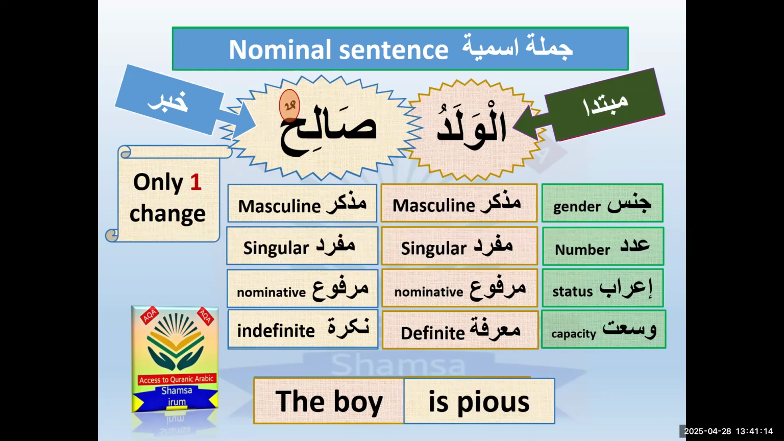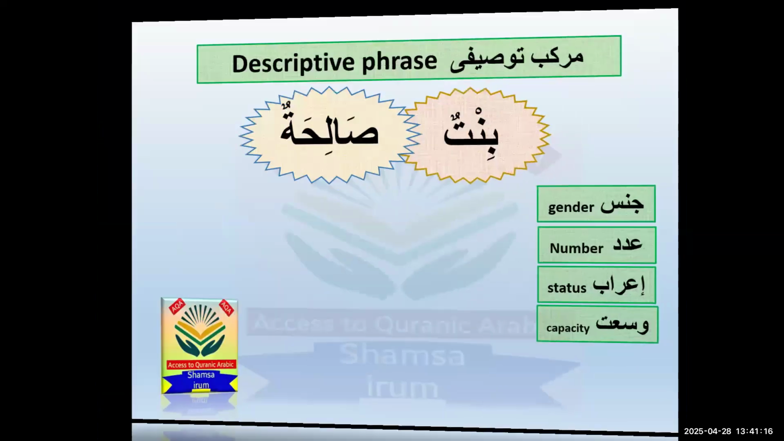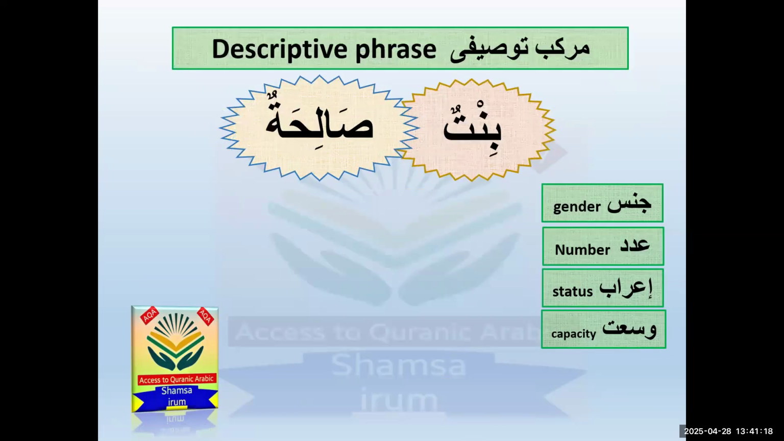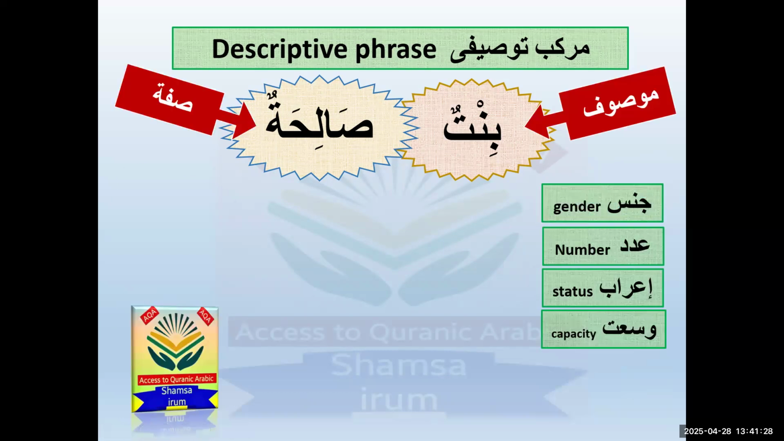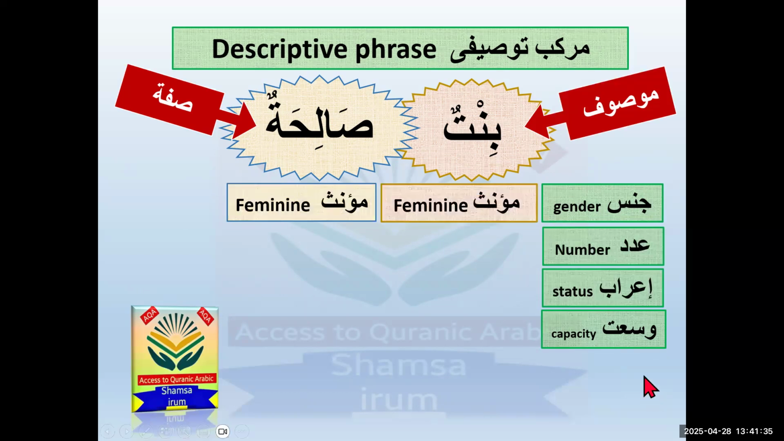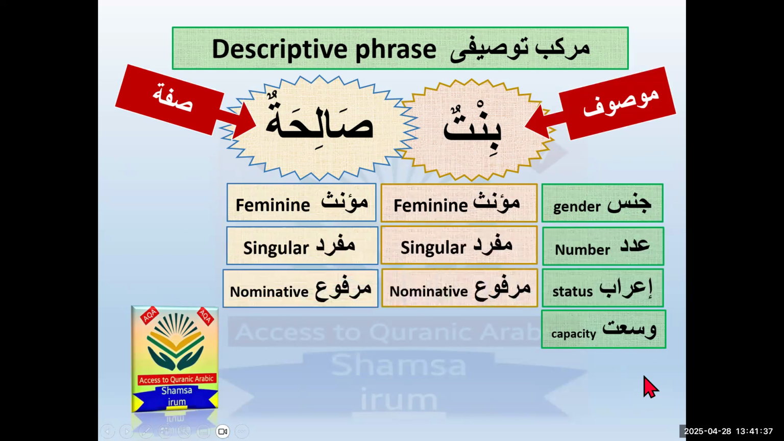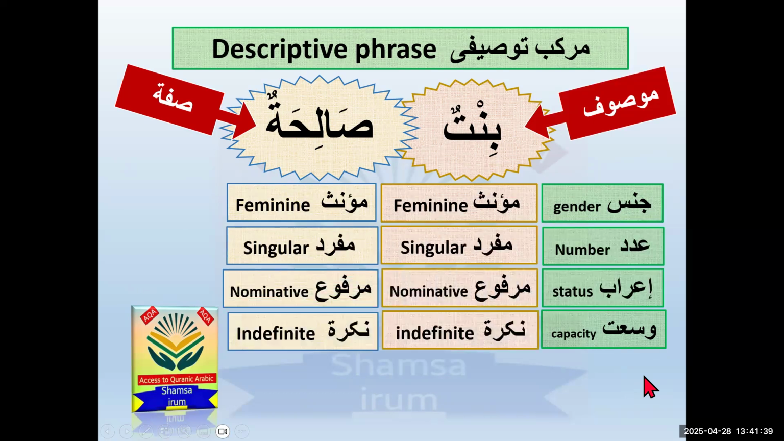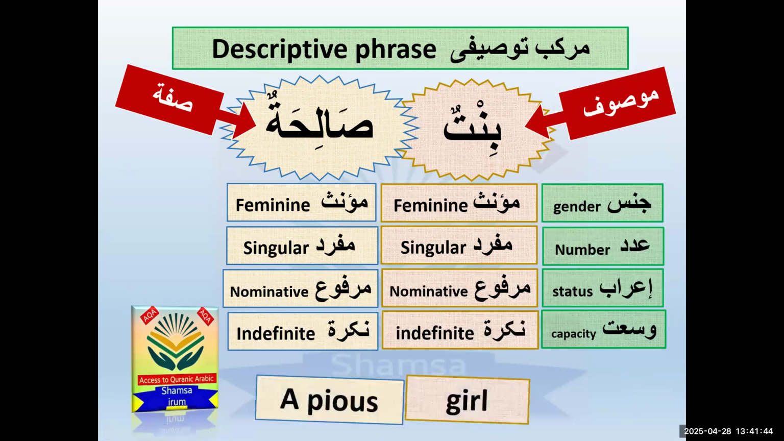All right, I will give you one more example, for the indefinite descriptive phrase. Look, they both are indefinite. The first part, bintun, is mausuf and salihatun is sifa. Let's check all the qualities: are they equal with each other? Yes. According to gender, they both are feminine, they both are singular, they both are marfu, and in wus'at, they both are nakira. Let's do the translation first: a pious girl.